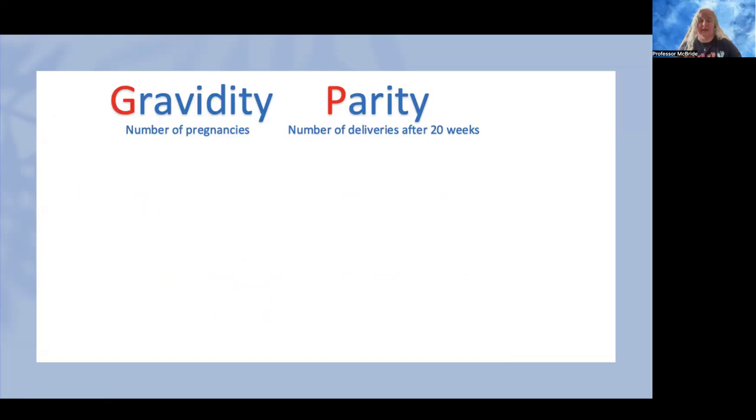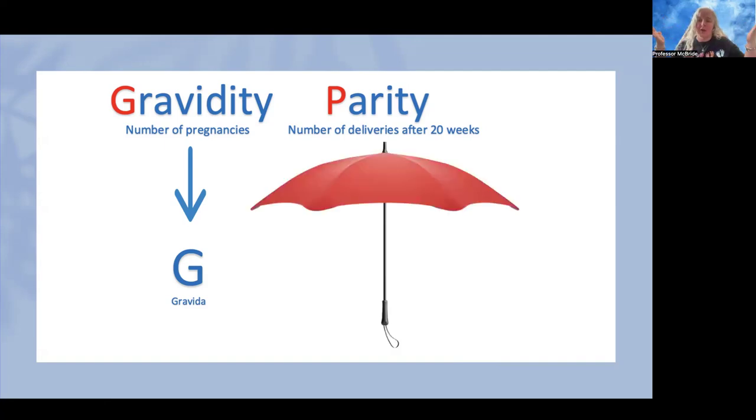So when we look at gravidity and parity, this is helpful to know how many pregnancies and how many deliveries we've had. But in order to really understand the full obstetric history of a woman, we need to break it down further. So that's where GTPAL comes in. So we're going to look first at the G, which is gravida, the number of pregnancies. This stays the same. But the rest of it is going to fall under the umbrella of parity.